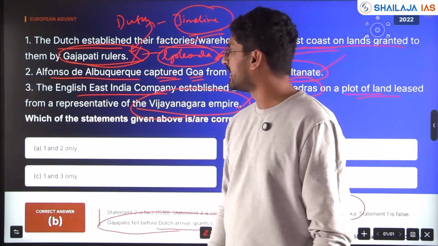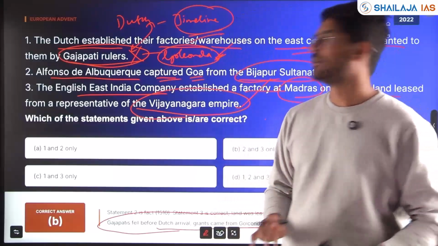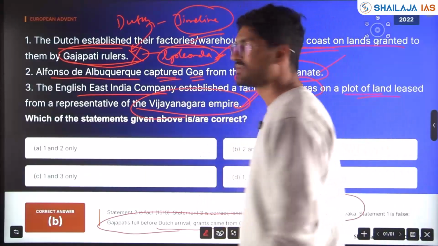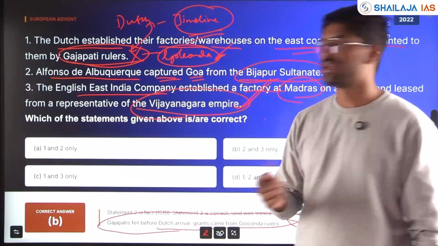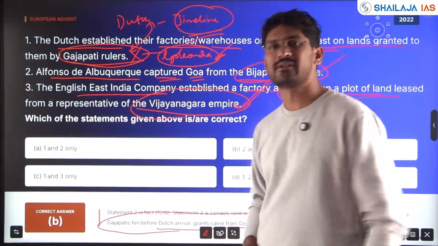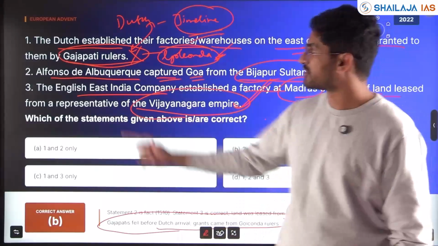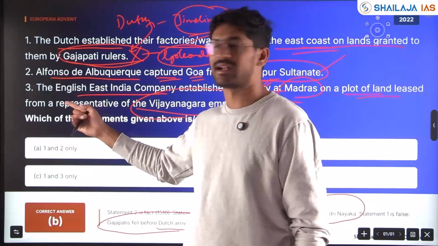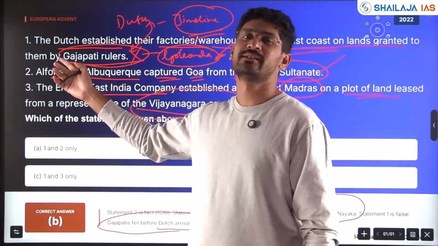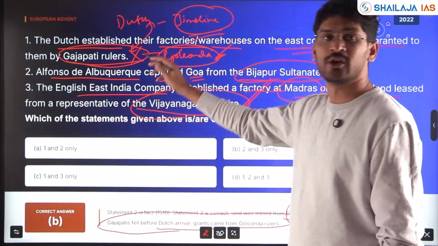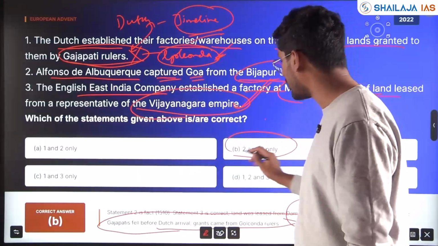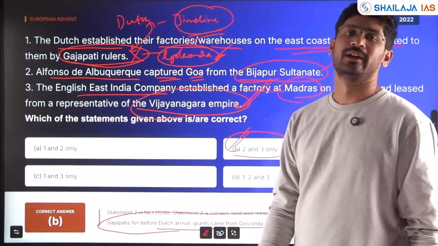At that time the Vijayanagara Empire's glory days were over and it was ruling as a feudatory, a shadow of its own bigger kingdom. So statement 2 is correct, statement 3 is correct. However, statement 1 is wrong. Factually, it is the Golconda rulers. So the correct pairs are 2 and 3 only.